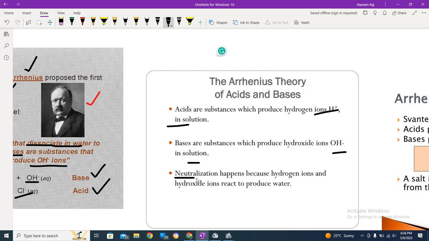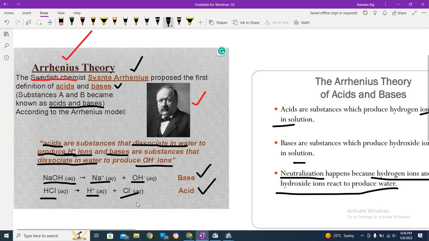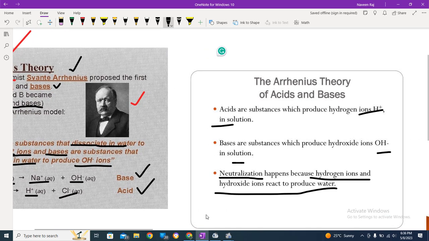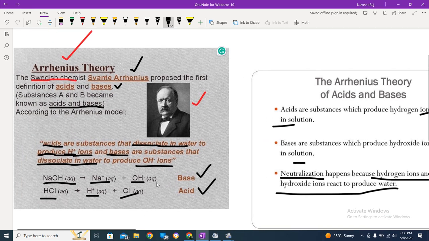Neutralization is a kind of reaction which happens because hydrogen ions and OH negative ions react to produce water. If we have a base with OH negative, and an acid with H positive, when the acid and base react, the OH negative and the H positive of both substances will react to form water.